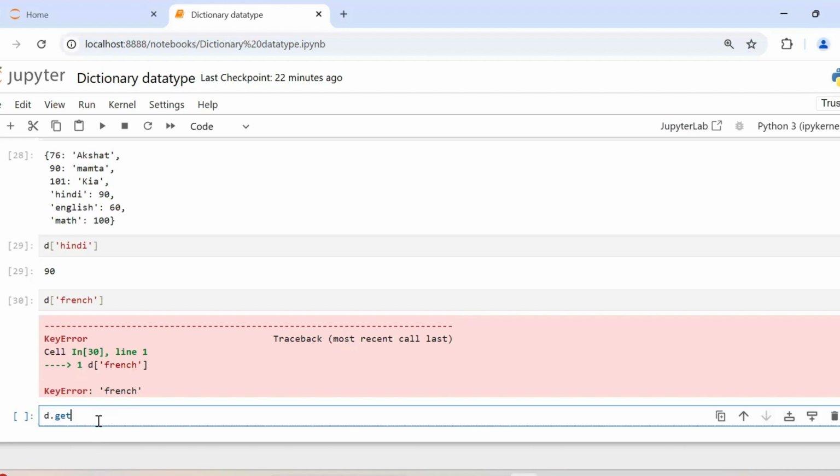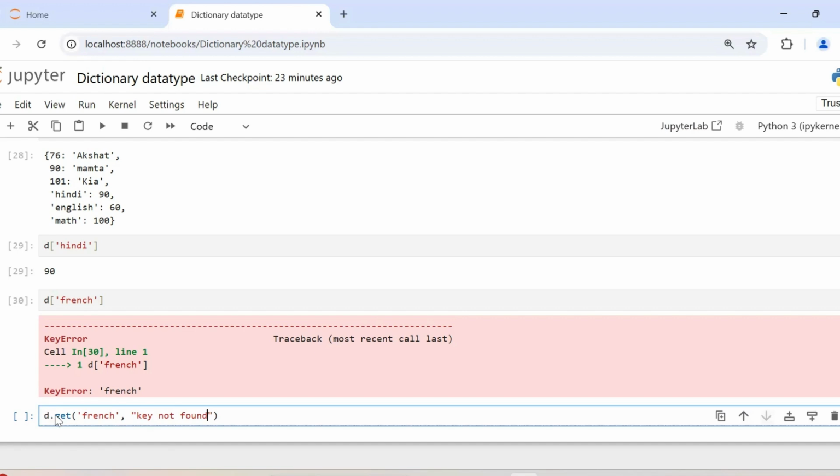So I'll say d.get, and let's say I give French. So I'm trying to get the value corresponding to the French key. If the value is not found, the second argument that you give is the value you want it to return. So let's keep it simple: key not found, but it could be any value. So what are we saying here?